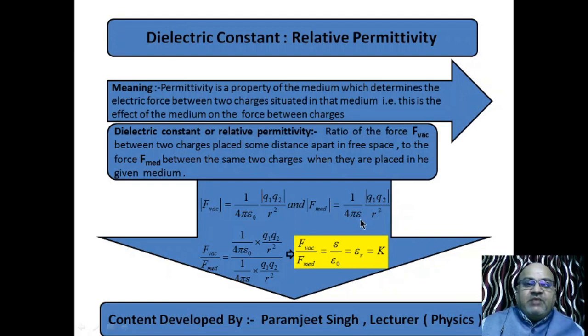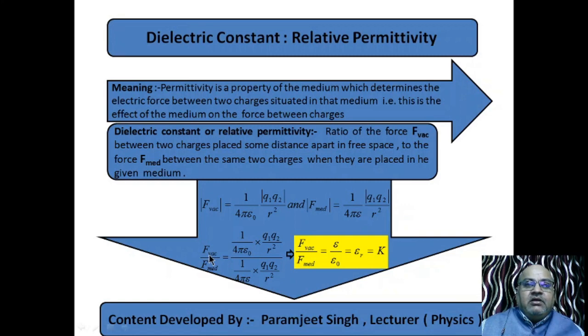So what is the name of epsilon? Epsilon naught is the permittivity of free space. What is epsilon? Epsilon is the absolute permittivity of the medium.